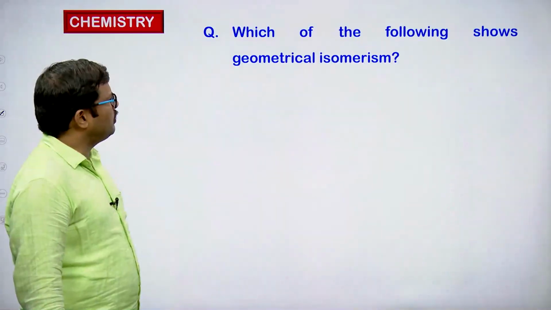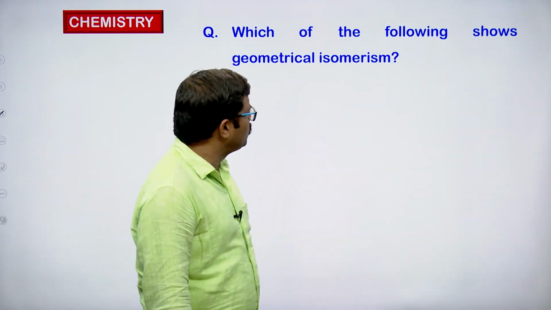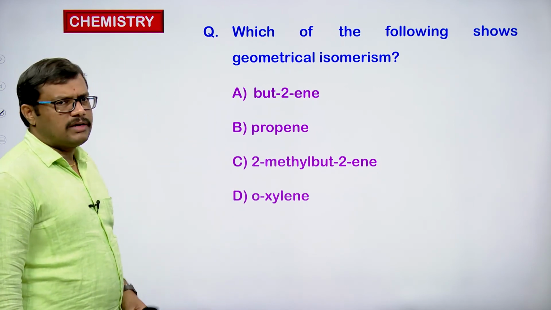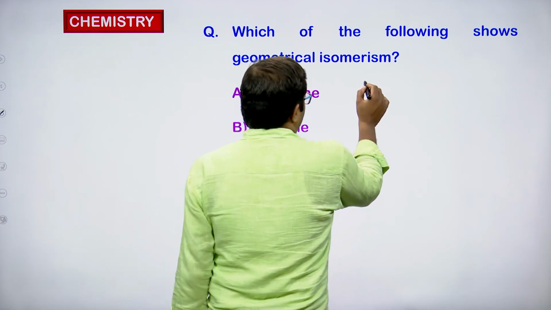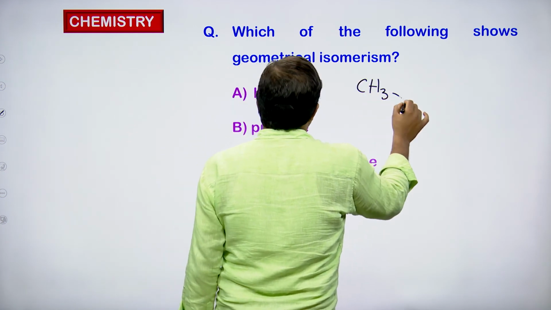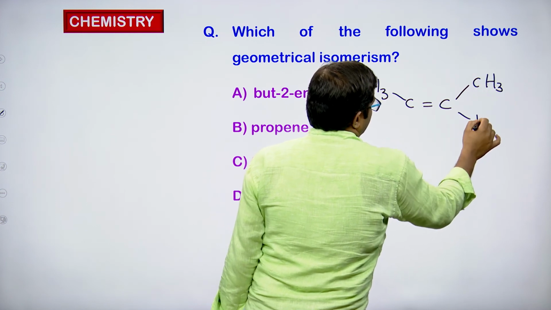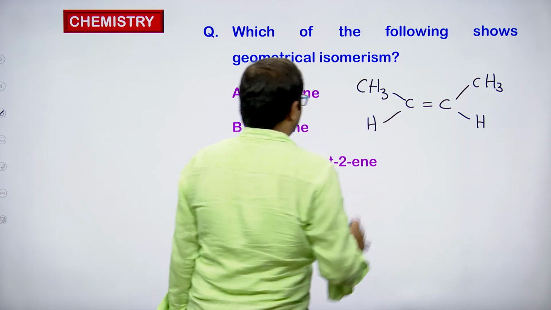Now let us move on to the next one. Which of the following shows geometrical isomerism? Let us first write the structures of the molecules so that we can easily identify them. Here it is given CH3, C double bond CH3, hydrogen, hydrogen.